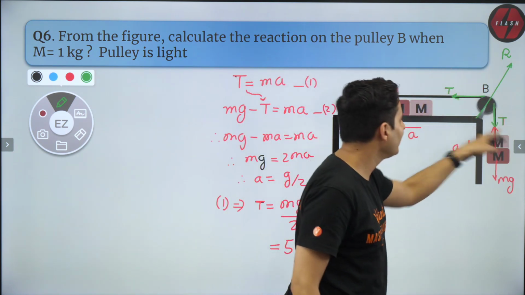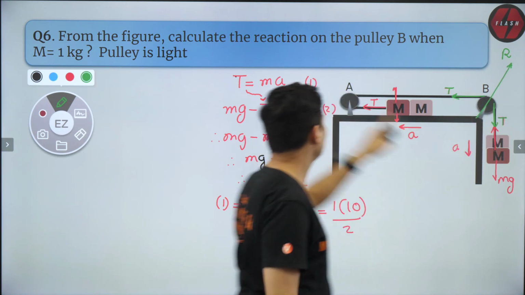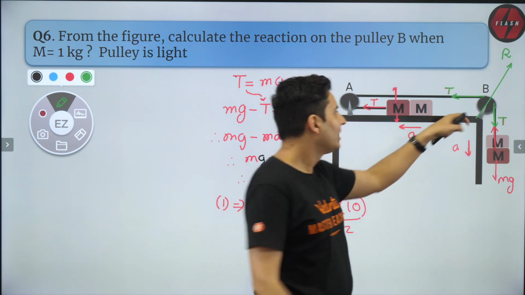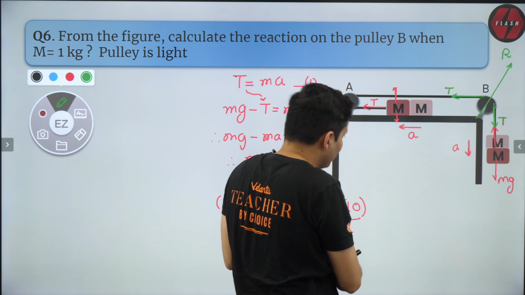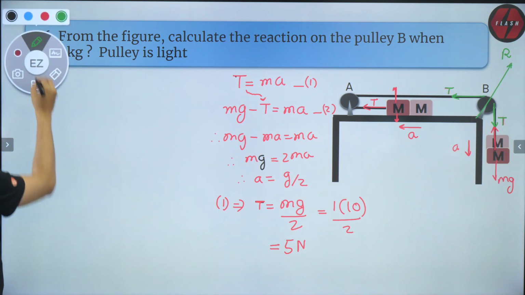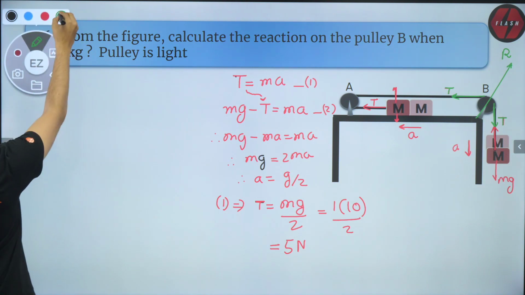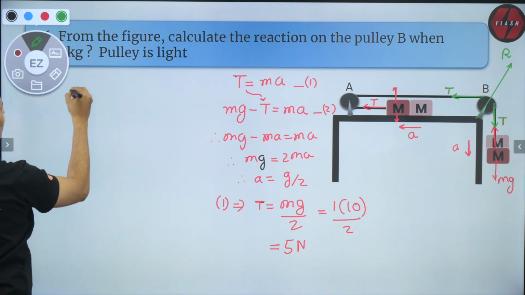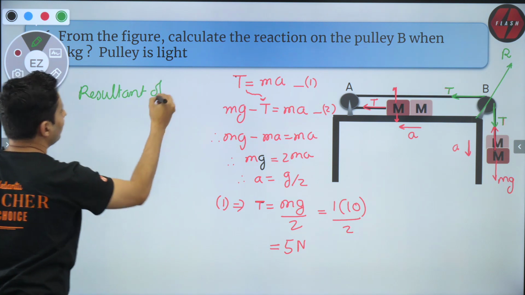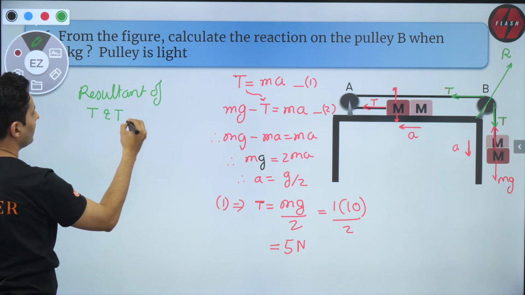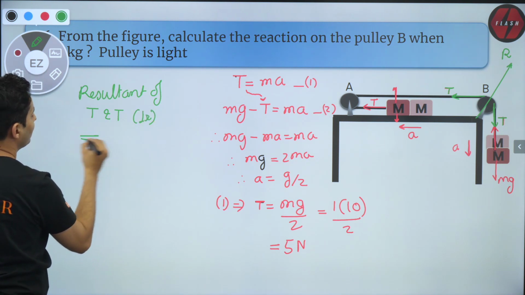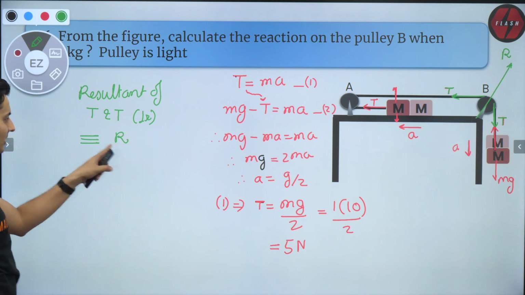So these three together cancel out each other because the pulley is light. So don't have to worry about the mass of the pulley. This tension will produce a resultant here that will be cancelled by that R over there. So isn't it obvious that the resultant of T and T, which are perpendicular to each other, balances the R force over there.